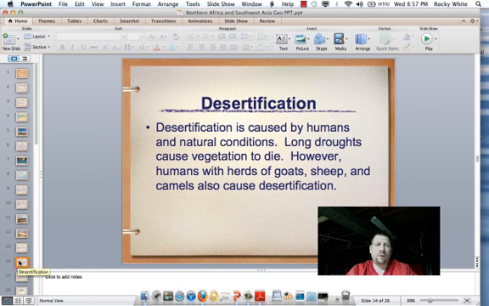Long droughts and long periods in which it does not rain will cause vegetation to die. However, the nomadic caravans that herd sheep along this area here, also the sheep eat the grass, leaving the area barren. Thus, once a soil does not have grass to hold it together, it will dry up and blow away.